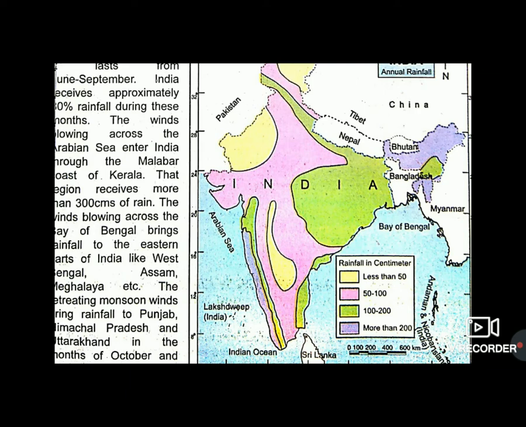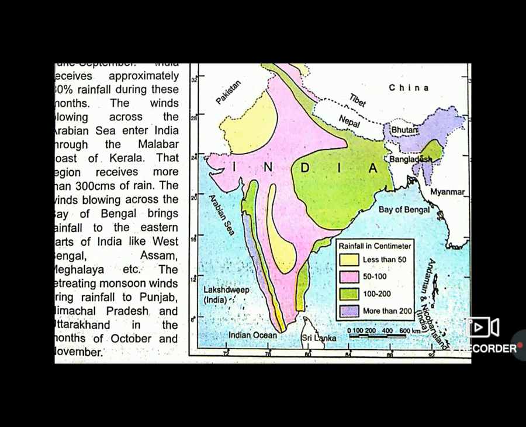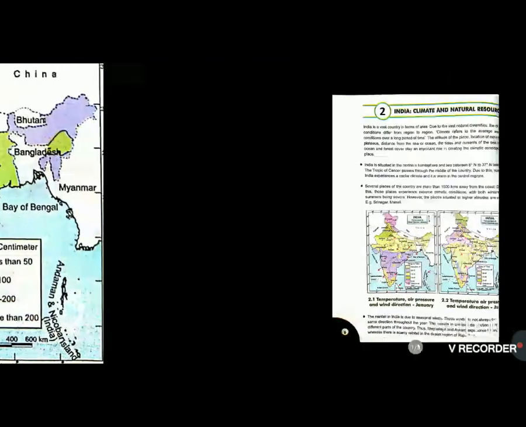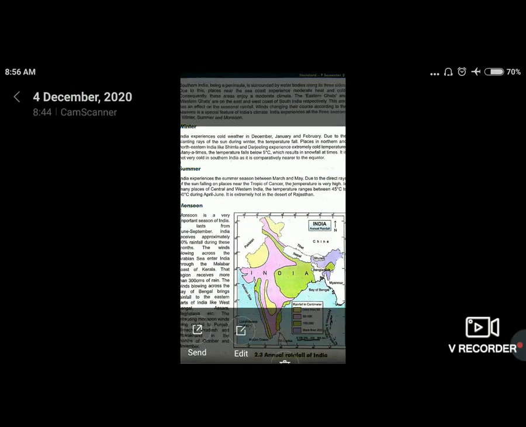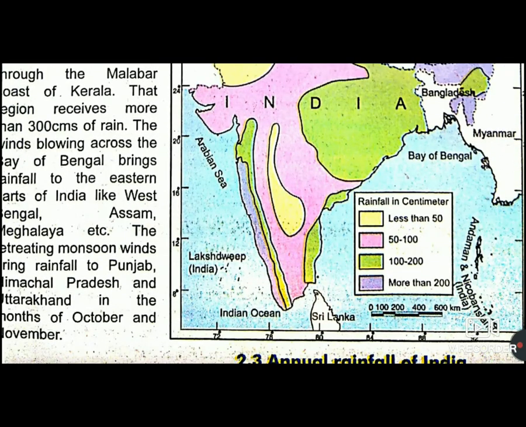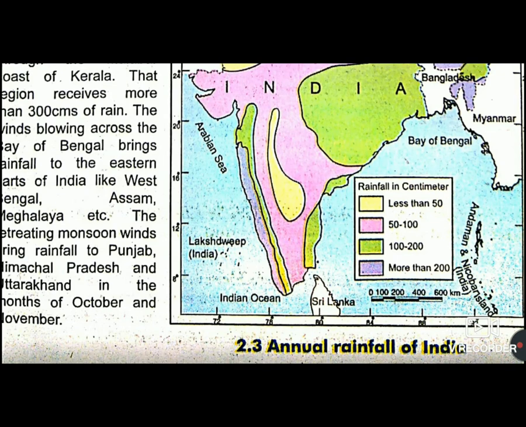Pink zone receives 50 to 100 centimeters of rainfall. Green zone receives 100 to 200 centimeters and blue zone receives more than 200 centimeters. That is East India and part of South India.